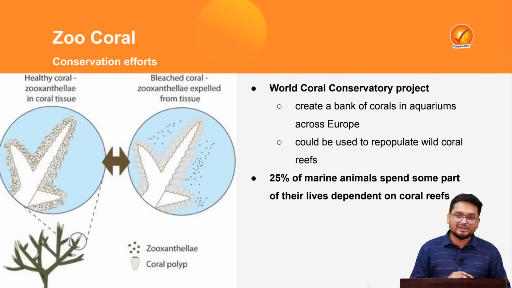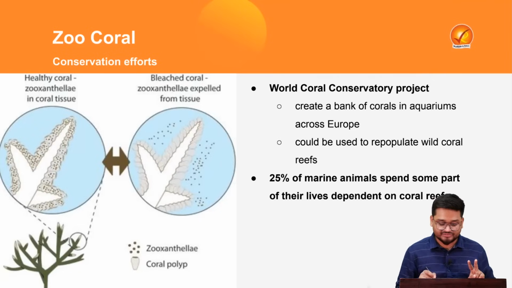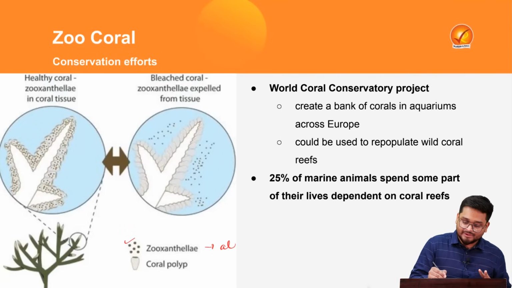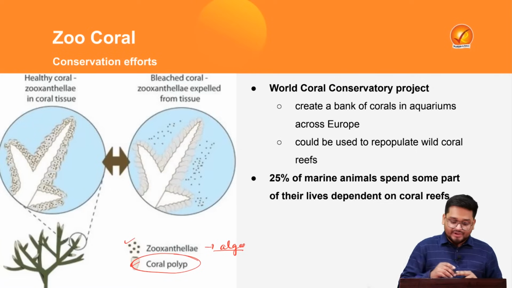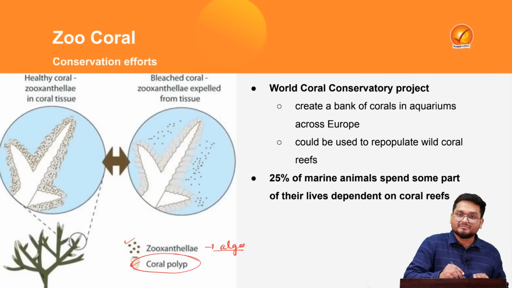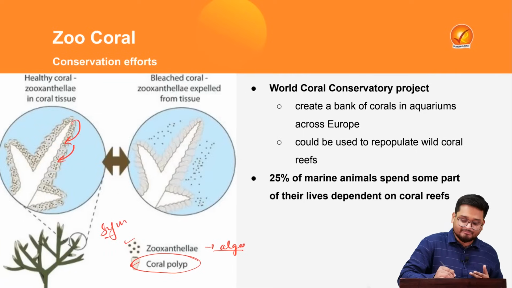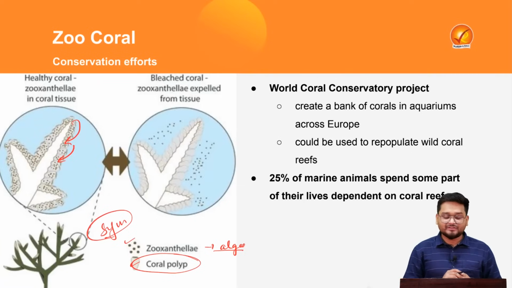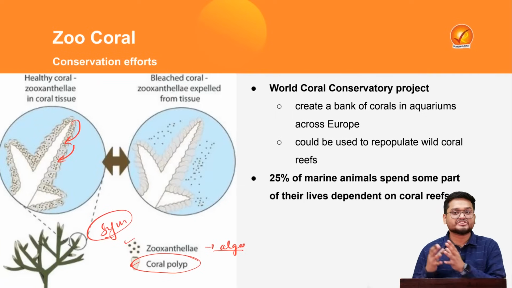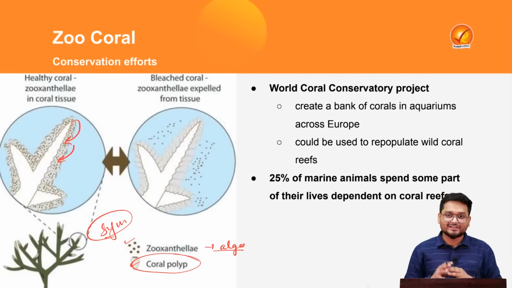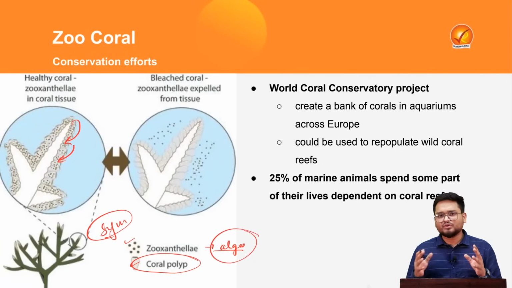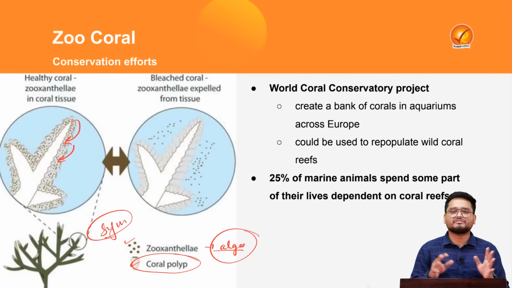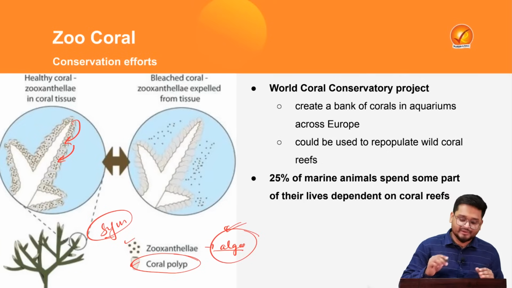Now coral actually consists of 2 living creatures: zooxanthellae, which is an alga, and the coral polyp. The zooxanthellae reside on the coral polyp, and this is a symbiotic relationship. That means the zooxanthellae give food to the coral polyp, and the coral polyp gives shelter to the zooxanthellae, or say the algae here. That is why we find various colors and features of the corals, due to the presence of this algae.